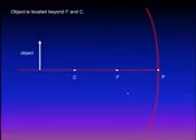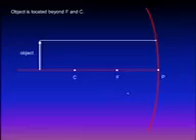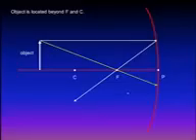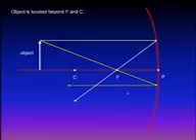The first light ray will be parallel to the principal axis, and it will reflect passing through the focus. The second ray will pass through the focus, and it will be reflected parallel to the principal axis. The intersection point between the two reflected rays will be the position of the image.